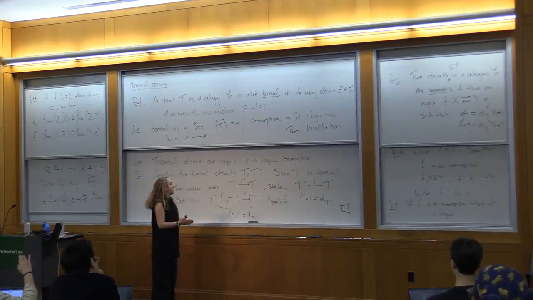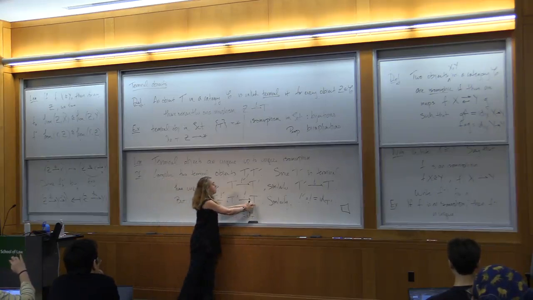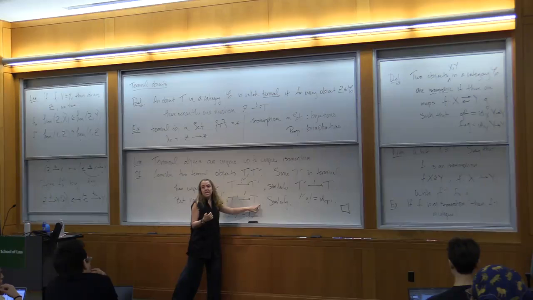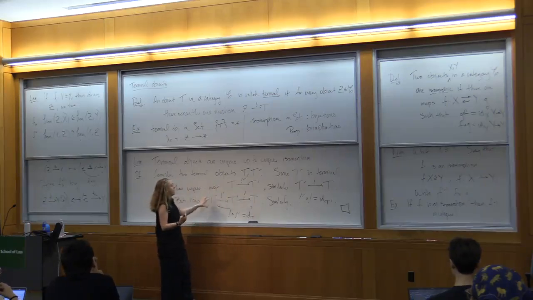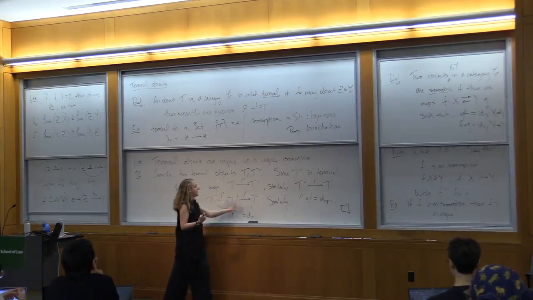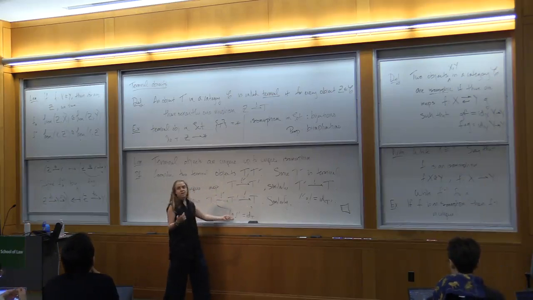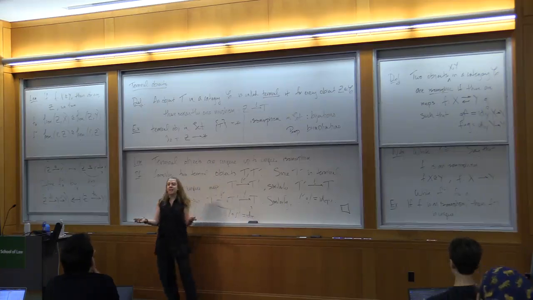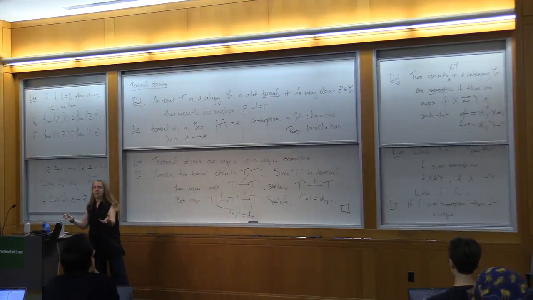Since T is terminal, there has to be exactly one map from anything in particular to T, so we plug in T, and we find there's exactly one map from T to T. We've just produced one, shriek circle shriek prime. But we know another one, which is the identity, and there can be exactly one, so they have to be the same.